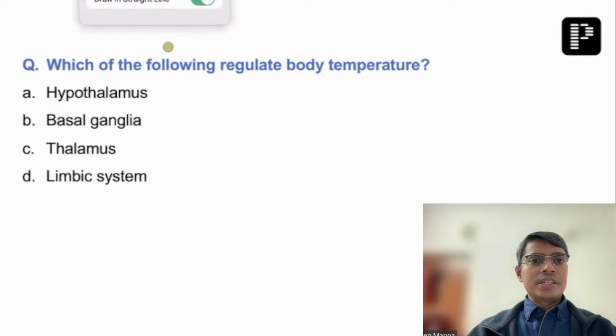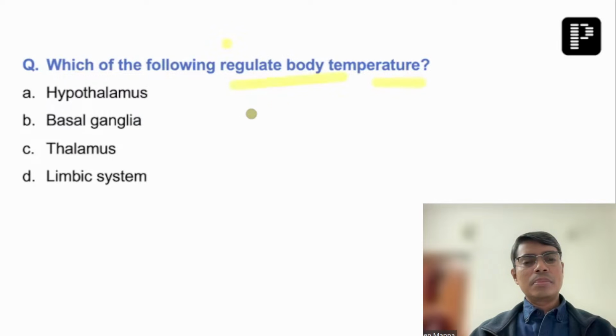As you can find out here, the question is pretty straightforward: which of the following regulates body temperature? I'm 100% sure that all of you have answered this question correctly. The answer is nothing but the hypothalamus. The hypothalamus is the important part which is responsible for thermoregulation.